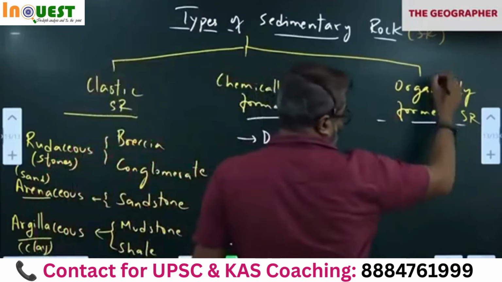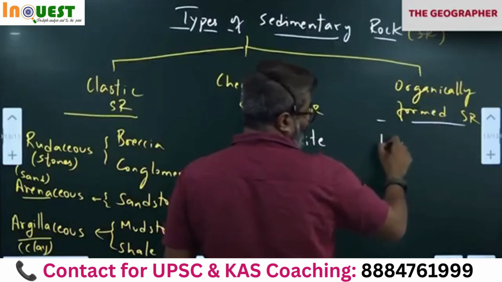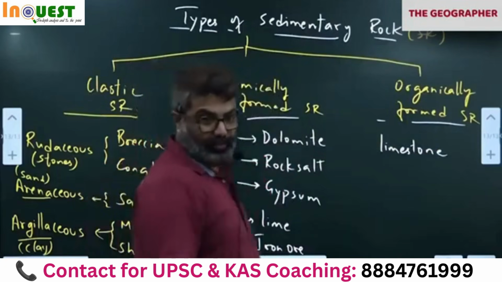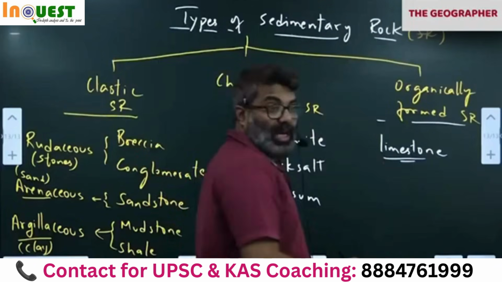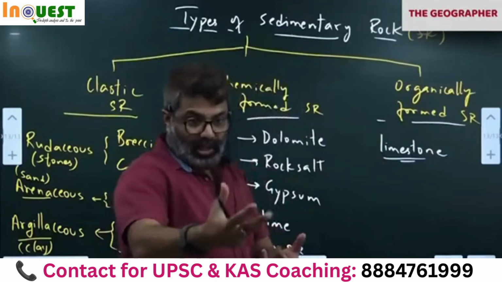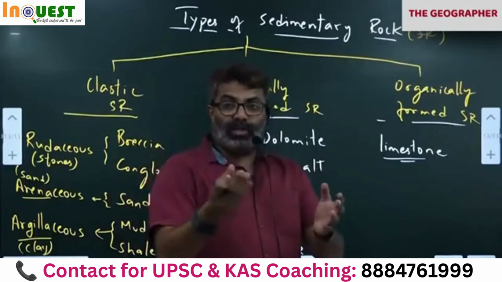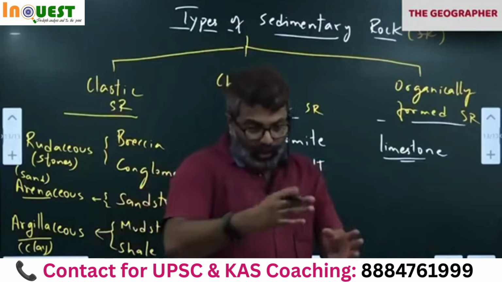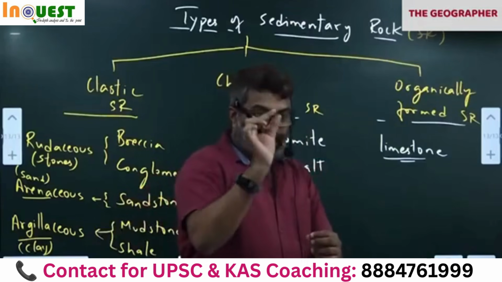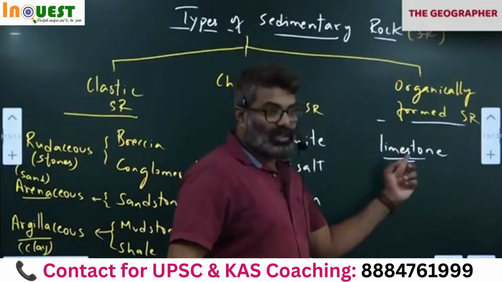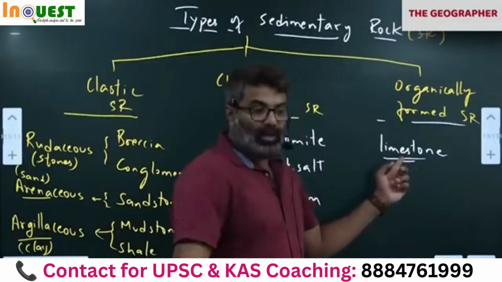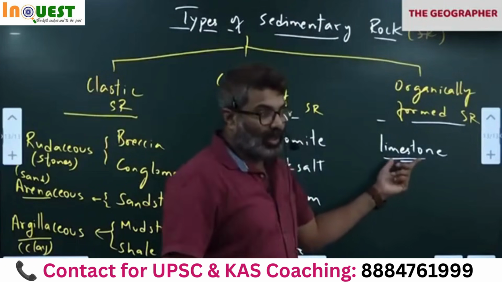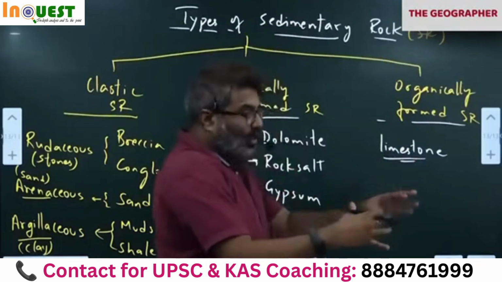Finally, last one, organically formed. Organically formed we have limestone. Limestone is nothing but calcium carbonate, CaCO3. This is secreted by organisms like coral polyps, mollusks. They all secrete. Have you seen clams, bivalves? If you go to the beach, on the coast you'll bring some snail, slug. All that is what? Limestone. Snail, slugs, bivalves, all those mollusks, they secrete calcium carbonate. Coral polyps secrete calcium carbonate. All that you collect, all that together, they'll become limestone.